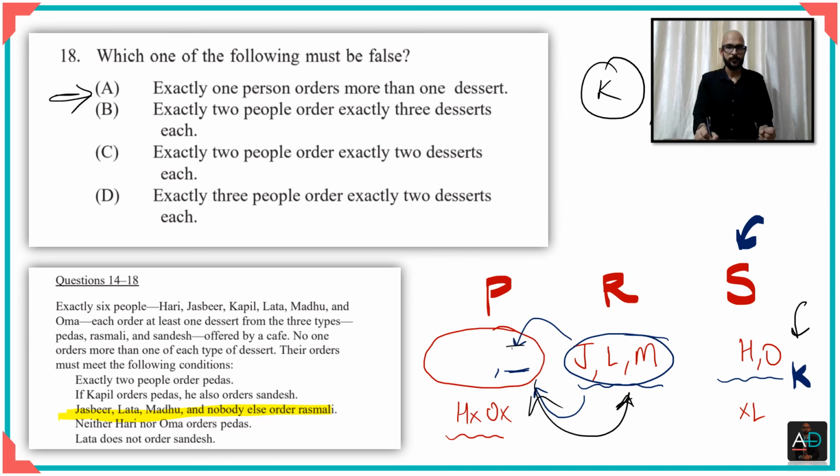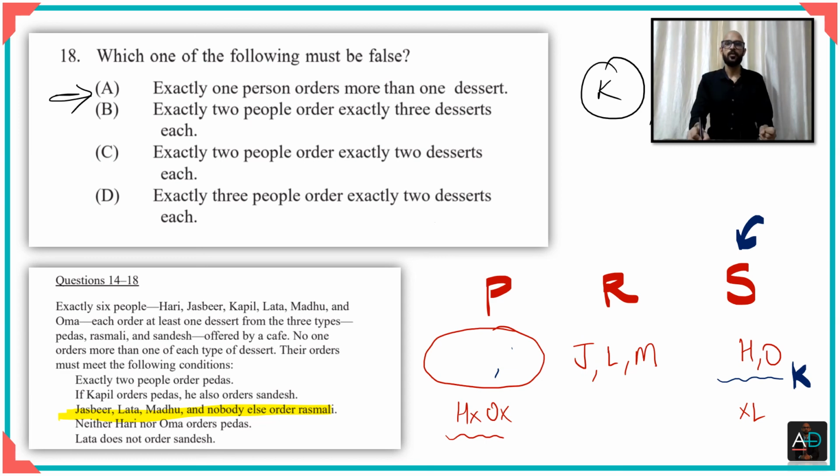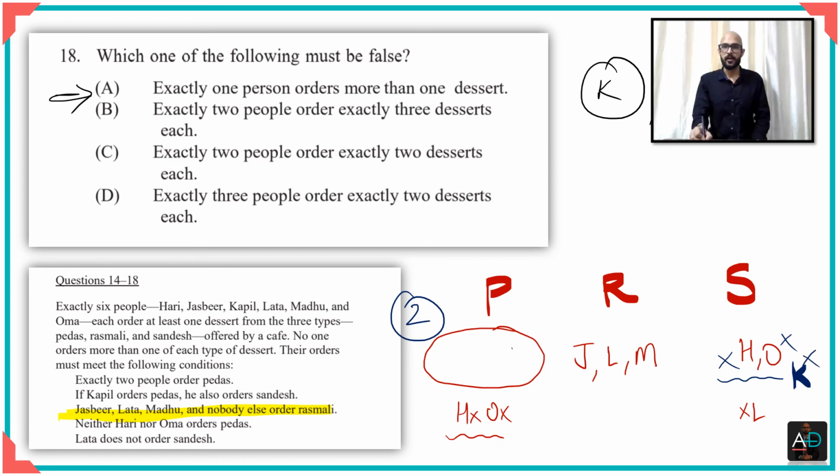Let's take the second case, because we must not forget the second case where couple does not buy peda. All right. So couple buys only sandesh. Let's take the second case where couple is buying only sandesh. Okay. So couple is only here. At this point, peda does not have couple. But still, peda should have two people. Surely. Now, who will those two people be? We know it's not Hari. It's not Uma. We just decided that it is not couple. Okay. Which means it will have to be again two of these three people.